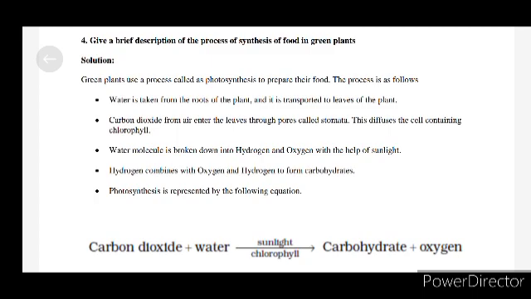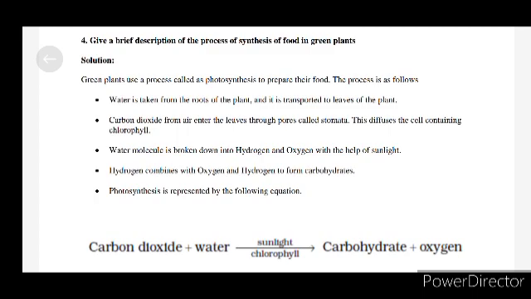These diffuse into the cells containing chlorophyll. Water molecule is broken down into hydrogen and oxygen with the help of sunlight, and hydrogen combines with carbon dioxide to form carbohydrates. Photosynthesis is represented by the following equation.